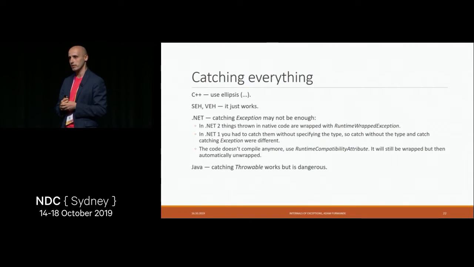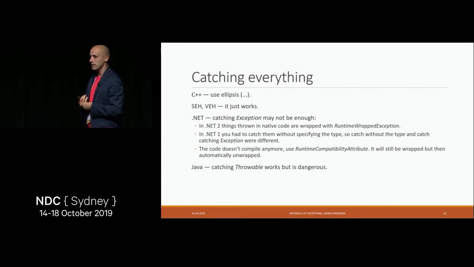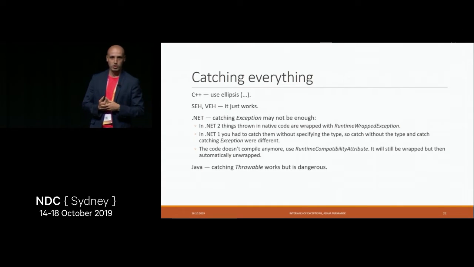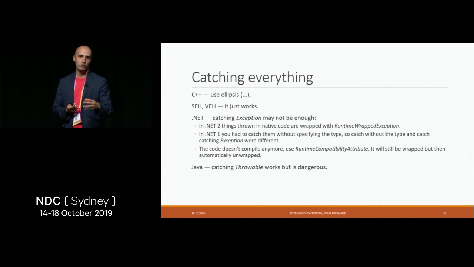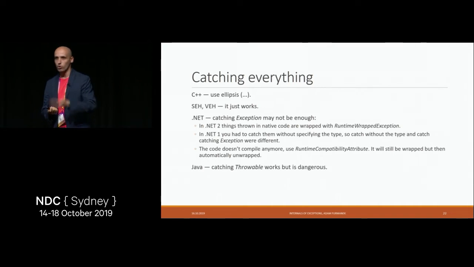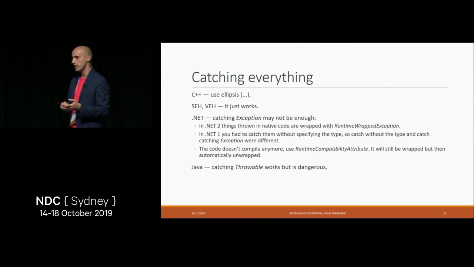In C++, it's super easy, just use ellipsis. In SEH and VEH, it just works because the exception filters are always called. The operating system just asks you, hey, do you want to catch this or not? So it's called for all the exceptions. We do not declare the exception type.